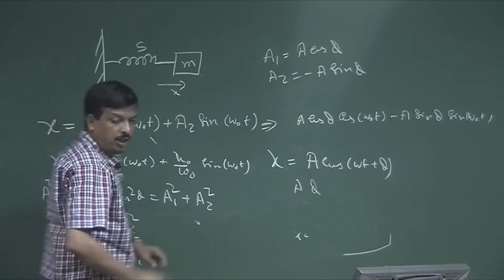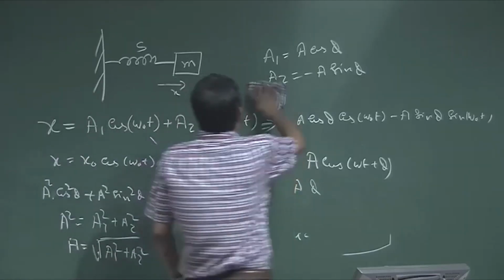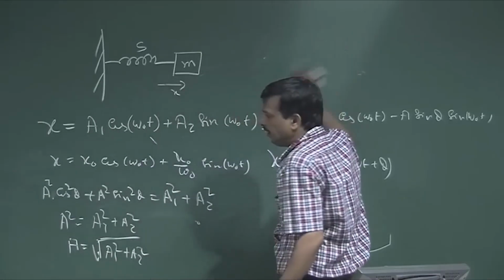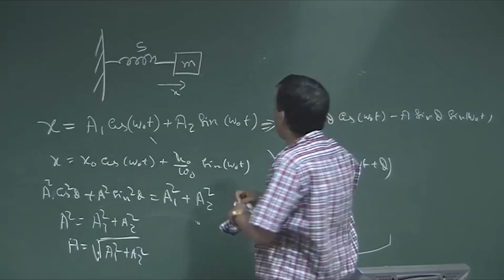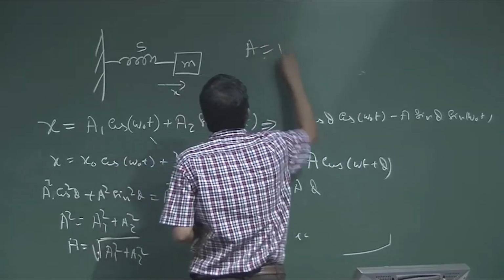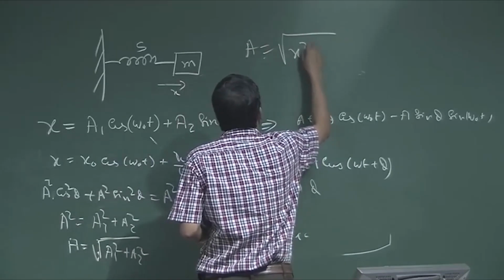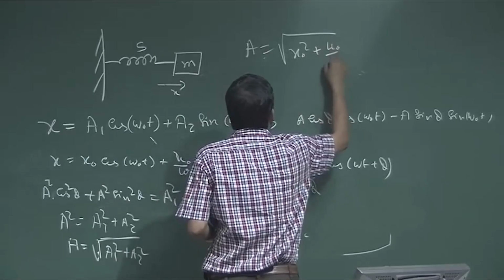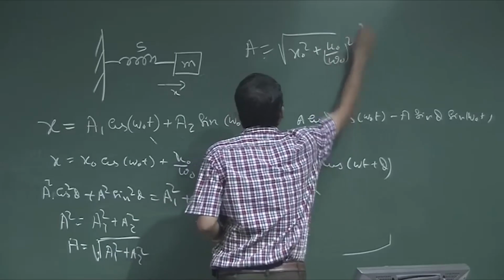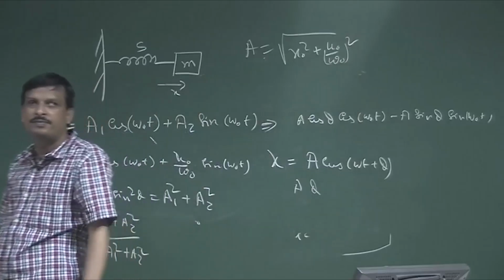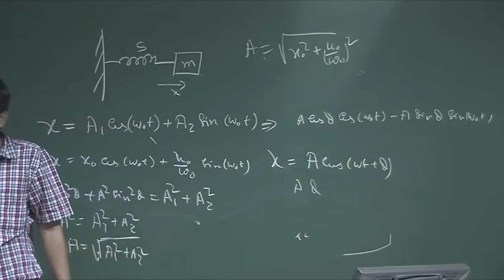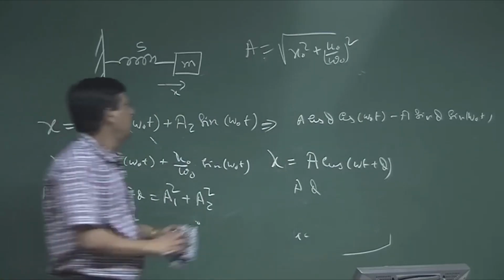Now, what is the value of a1 and a2? a1 is nothing but x0. So, I can say a is nothing but root over of x0 square plus u0 by omega 0 whole square. Okay. Same a.